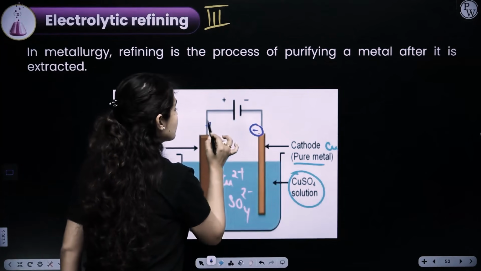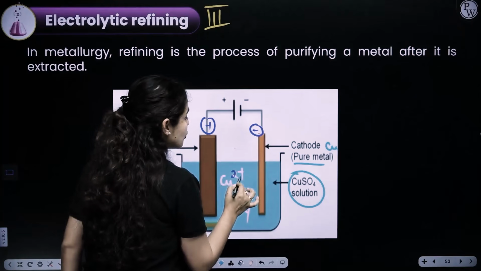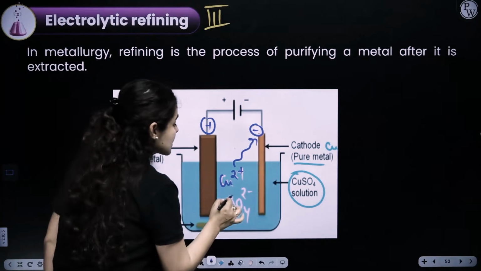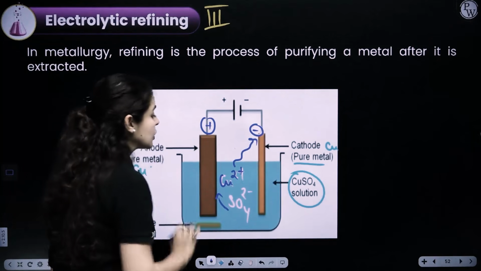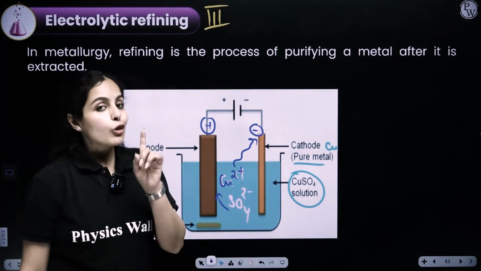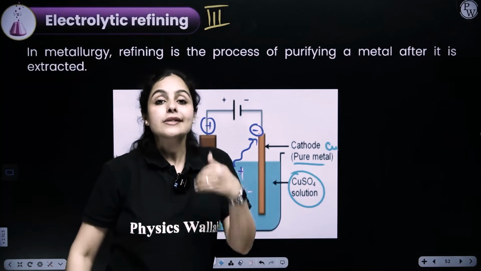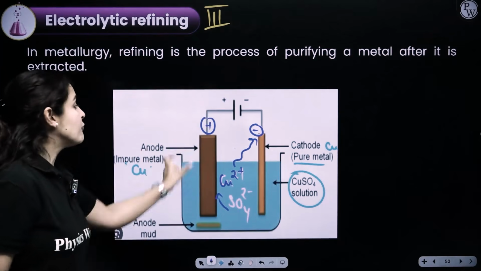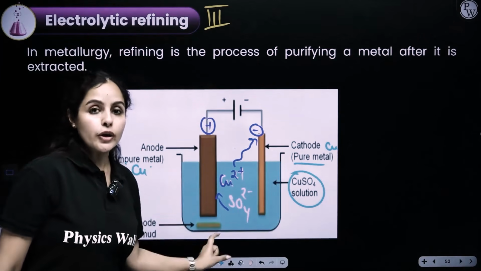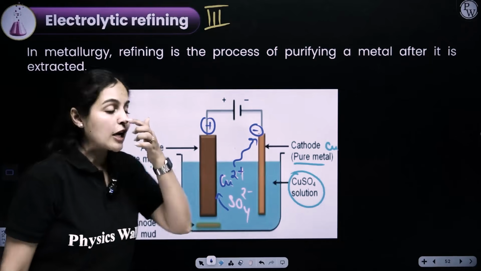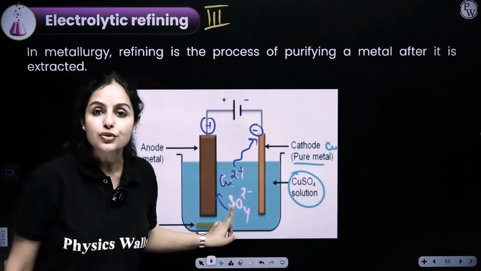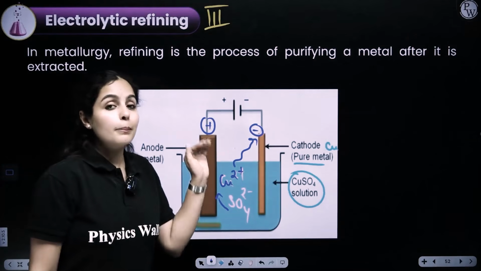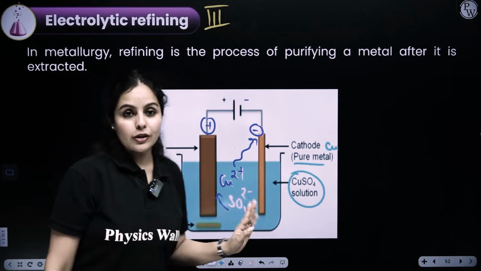Cations always move towards the cathode. So, Cu2+ ions will always move towards the cathode, and sulfate ions will be moving towards the anode. Now, the problem here is that copper itself participates in a reaction. So, here, the impure form of copper, the anode, is participating in a reaction. Sulfate has nothing to do here. They are just attracted towards copper, but they are not doing any reaction here.